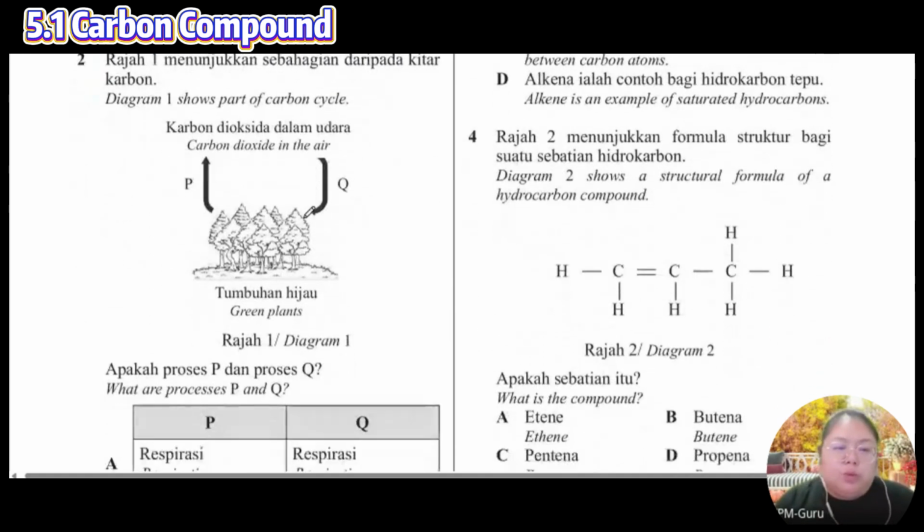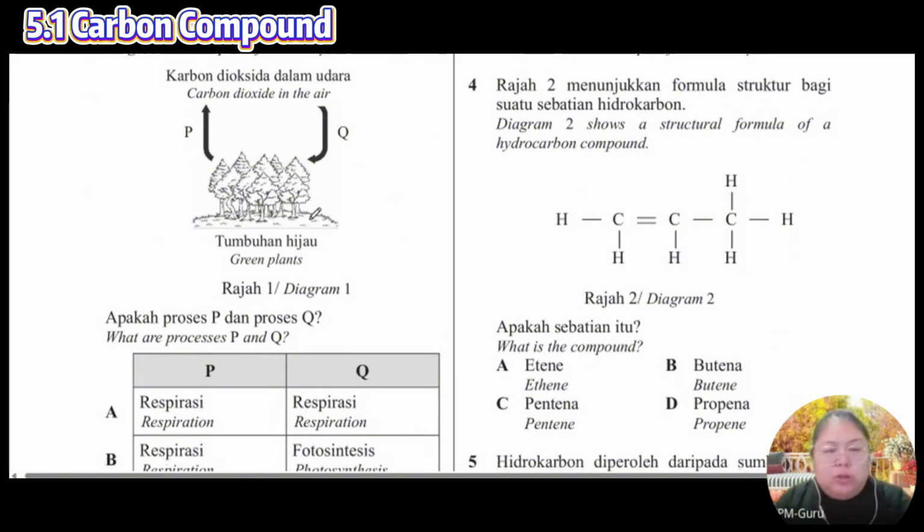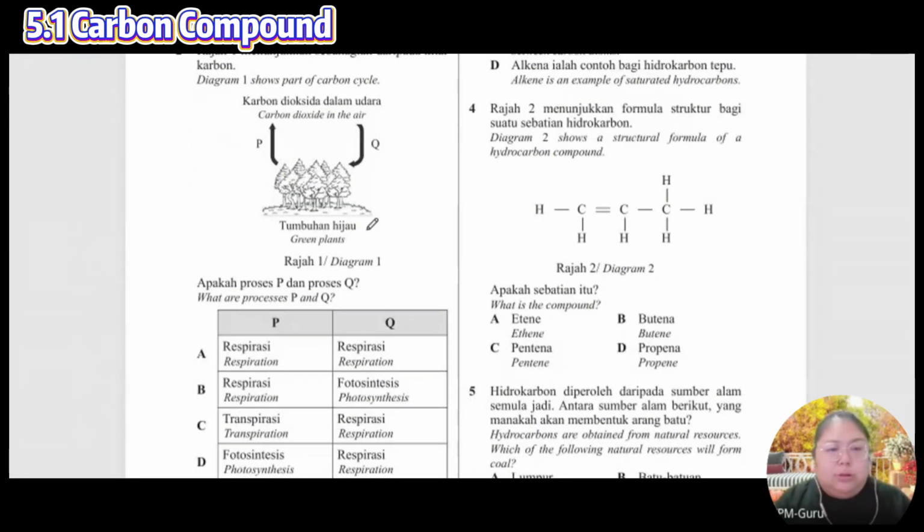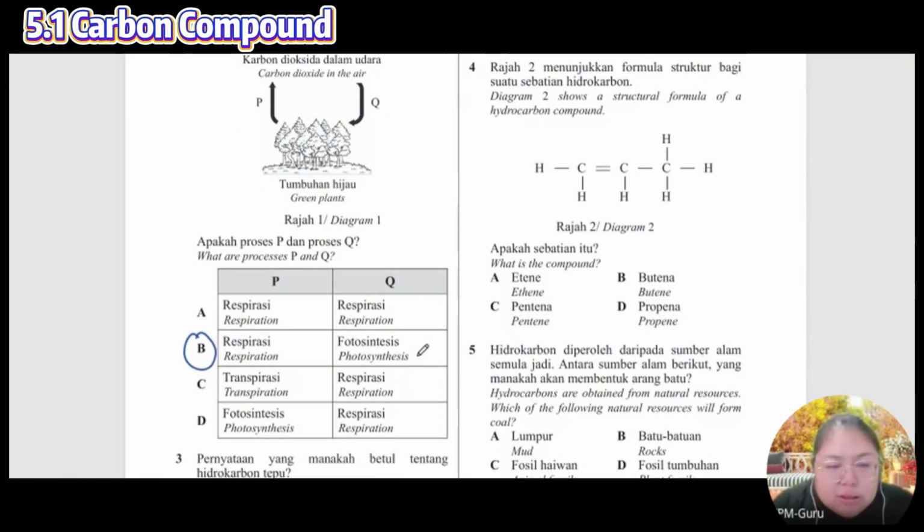Okay, number 2. Process P, process Q. What's the P, what's the Q? P is respiration. P produces carbon dioxide. Q absorbs carbon dioxide. Okay, wait, photosynthesis.